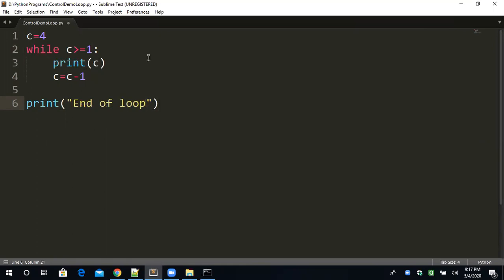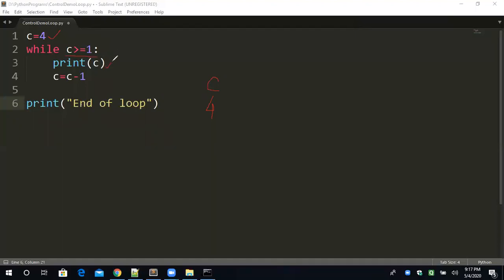Okay, fine. One second. I just want to take a dry run. So the value of c is 4. Understand? c is greater than equal to 1. Whenever we design the loop in the backward direction, always remember one thing: we put the greater than sign over here because we are coming in a backward direction. When we move in the loop in the forward direction, this sign is always less than. Understand? And c is 4, and c greater than equal to 1, 4 is greater than equal to 1, the condition is true.